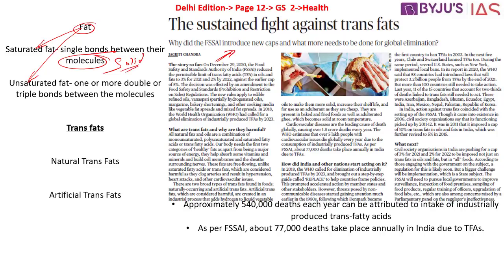What is this solid at room temperature? Let's take some examples. We have cheese, we have butter. These are mostly solid at room temperature. Now, what is the difference between the saturated and unsaturated?